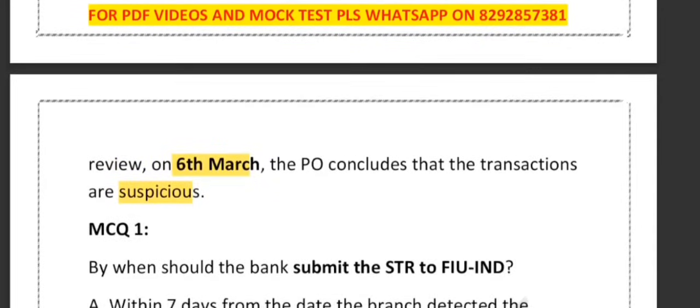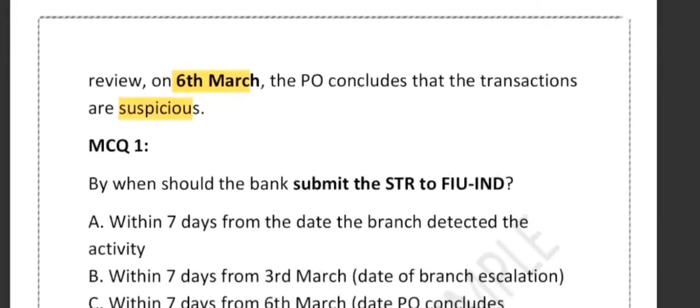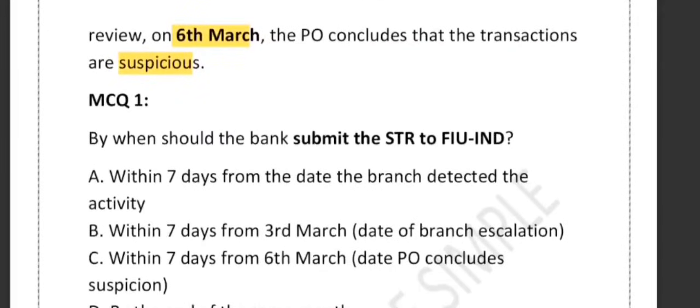Now the question is, by when should the bank submit the STR to FIU-IND? Option A: within 7 days from the date the branch detected the activity. Option B: within 7 days from 3 March, the date of branch escalation. Option C: within 7 days from 6 March, the date the PO concludes suspicion. Option D: by the end of the same month. Very good question. So under PMLA and as per the RBI guideline, what is the timing of the STR? This is the STR.